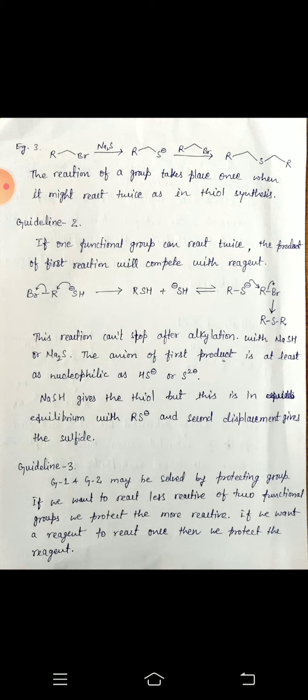Okay, and the guideline third. So this is the problem. So what is the solution? The solution for guidelines first and second may be solved by the protecting group. If we want to react the less reactive of the two functional groups, we protect the more reactive.